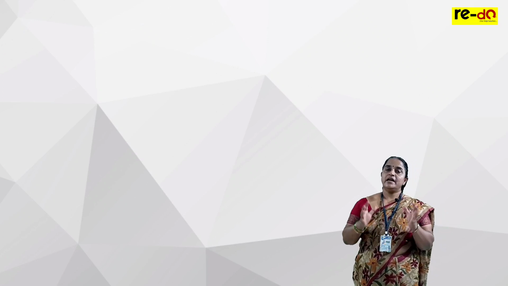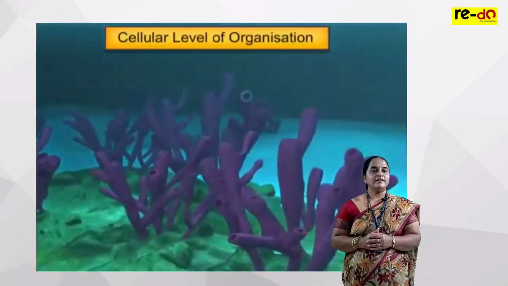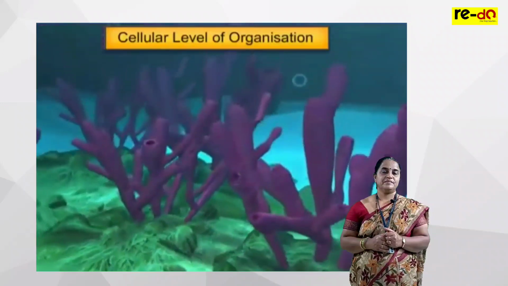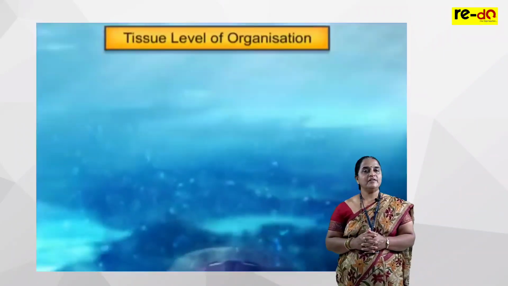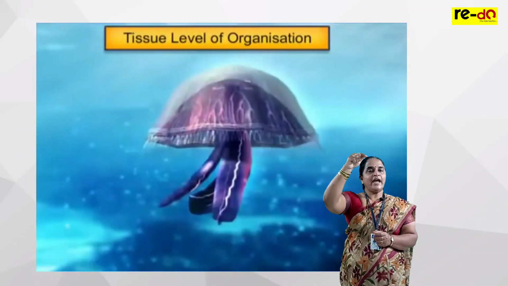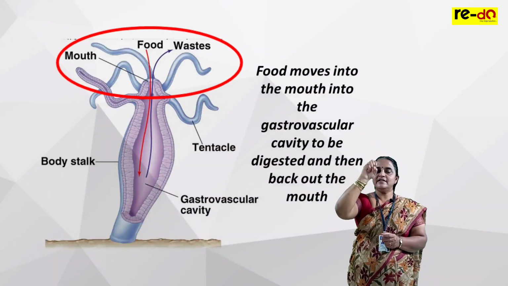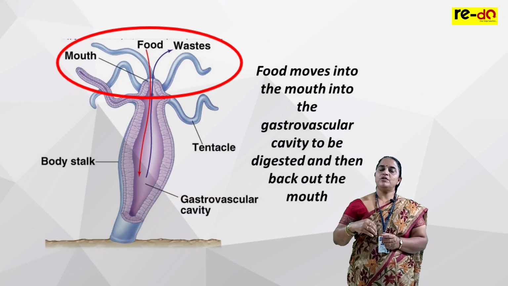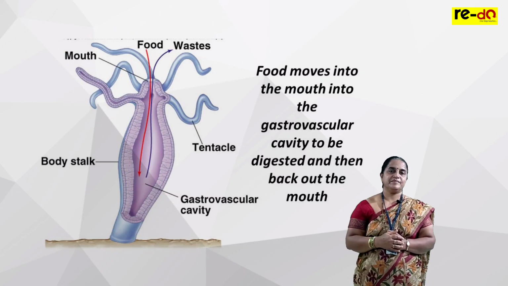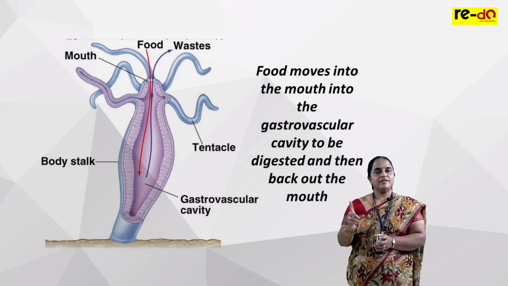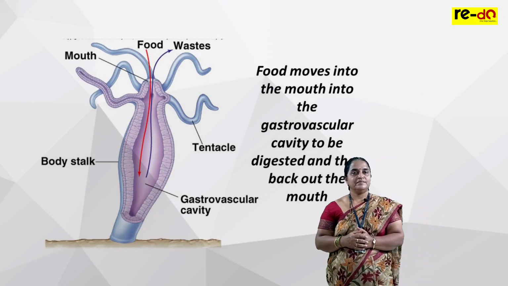When we see the entire body of the animal, cellular grade will have minute openings on the surface called pores. Tissue grade animals have only one opening at the anterior side. Whatever they want to take in, same opening. Whatever they want to give out, same opening. Inside this opening, there is a cavity surrounded by the body wall.